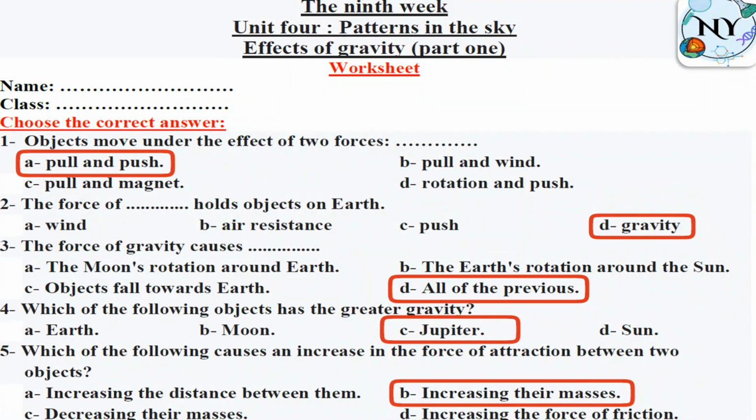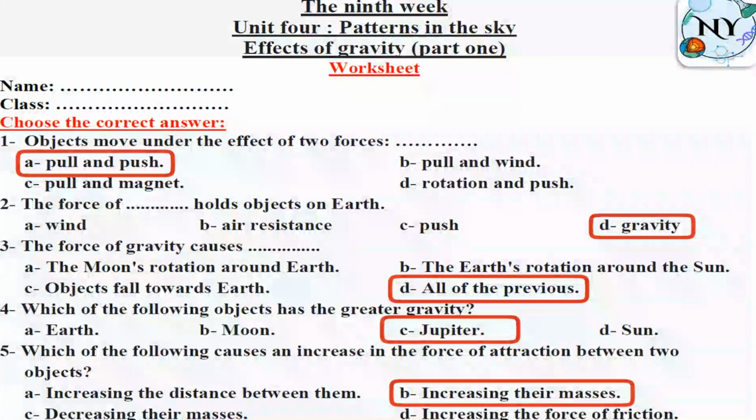That's why I said before you have to take care when you read the question of a choice. Not only you're reading question of the choice, but also you have to read all of the choices. Because sometimes we have two answers correct or all of them are correct. Which of the following objects has a greater gravity? Jupiter.